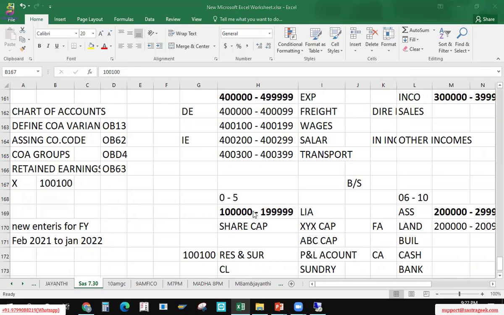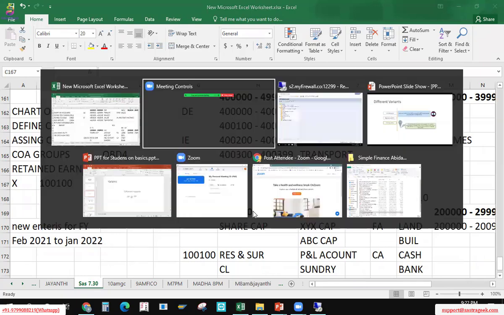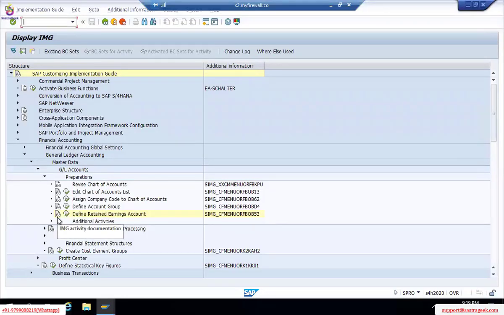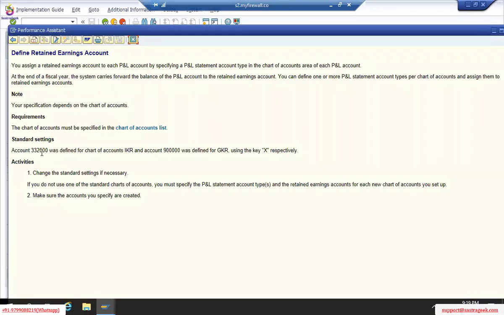Okay, so as I said, in a profit and loss account, just as shown here, one second, let me put it again. Here they are saying this 3,32,000 or some 9 lakhs account is an X account because they might define in their chart of accounts IKR and GKR. For example, we have defined TM00, they define GKR, IKR with these number ranges.